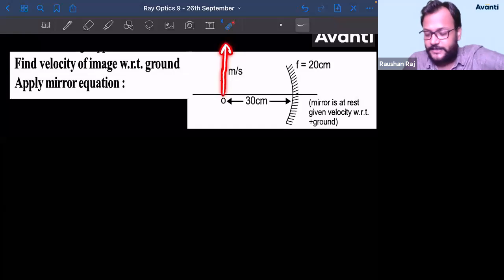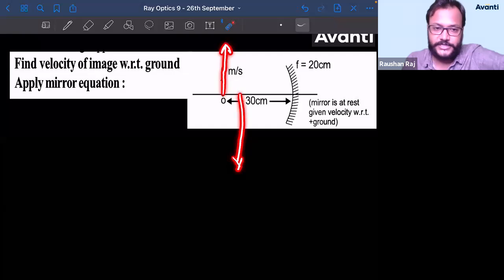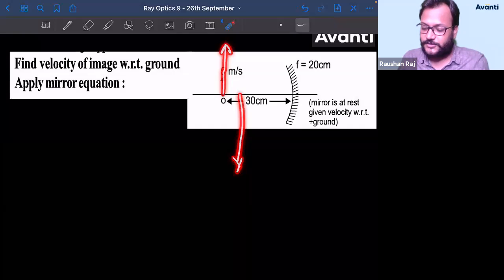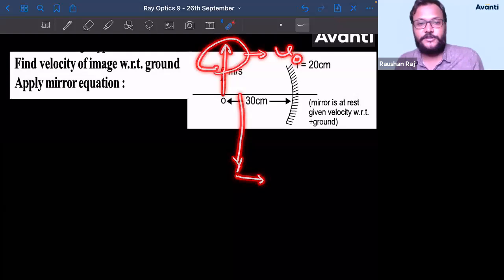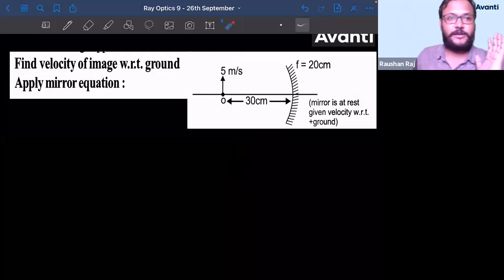Correspondingly, the size of the image will also increase in the downward or upward direction depending on the position. So the rate at which the size of the object changes will give us the velocity of the object, and the rate at which the size of the image changes will give us the velocity of the image. That is what we are going to use here.